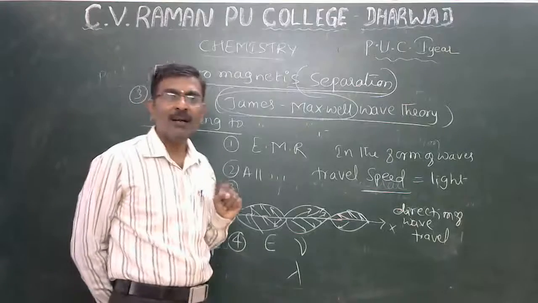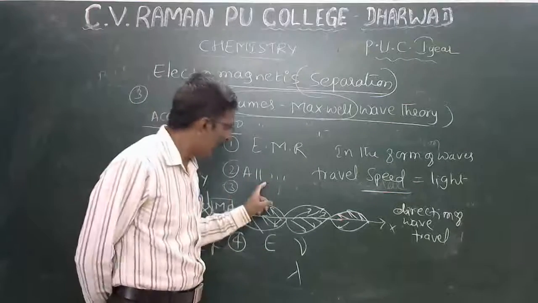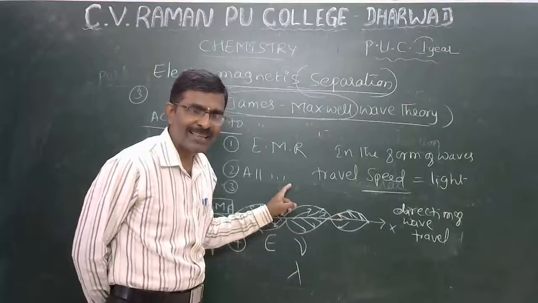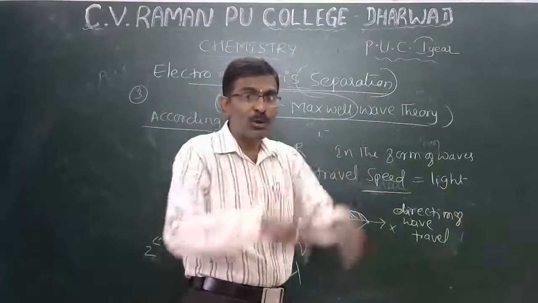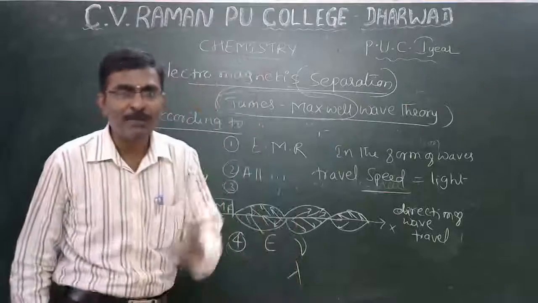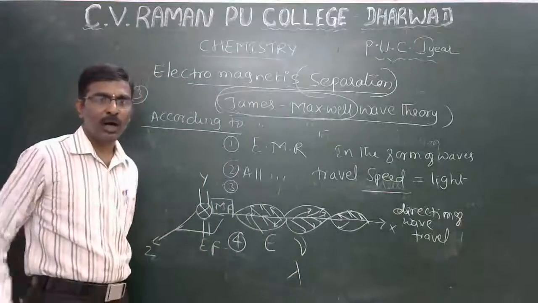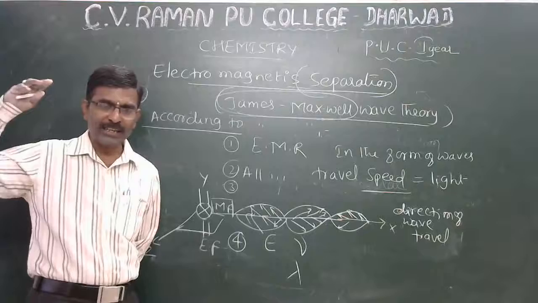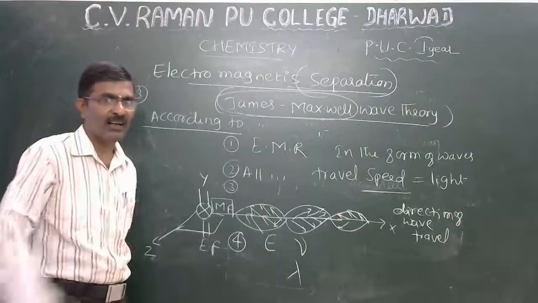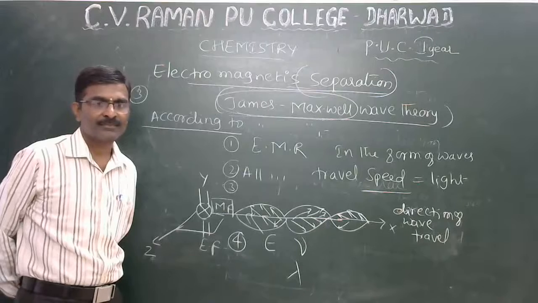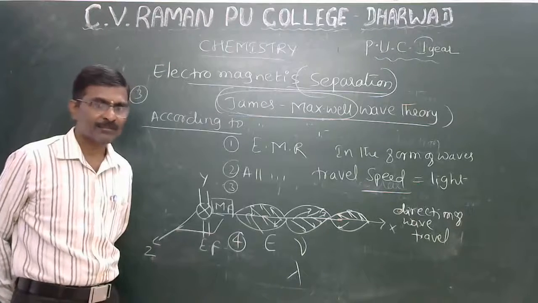Second point, the travel speed of all electromagnetic radiation is equal to the speed of light. I said that radiation travels as fast as light. That is the important thing.